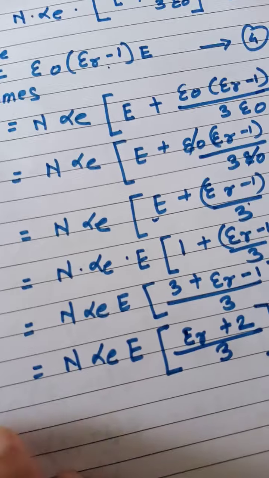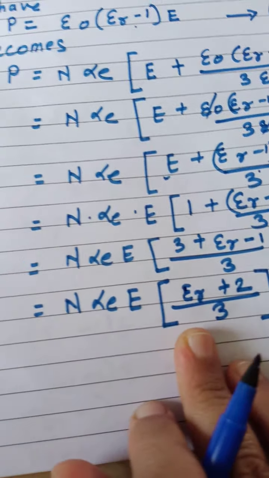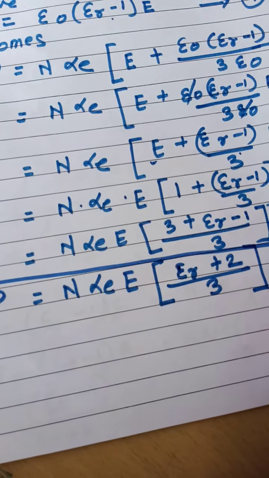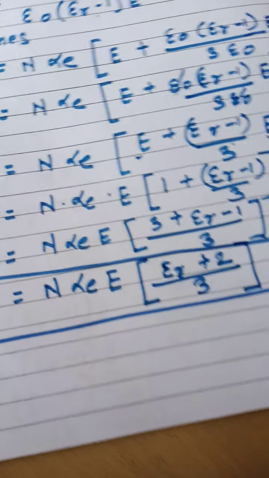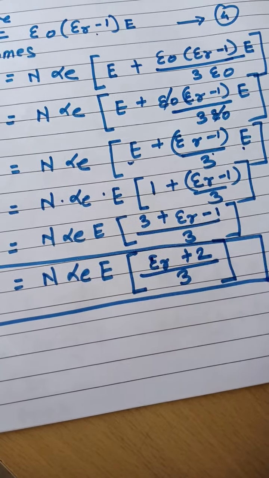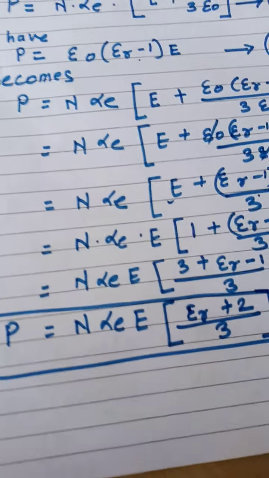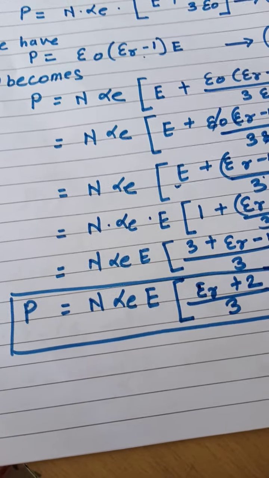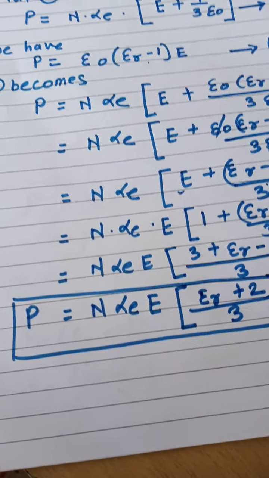Get it? So this is to be your right hand side. On left hand side the P as it is. So this will be the equation for the polarization you have derived. Suppose I marked it as equation number 5. Correct? Now, what is your next step?